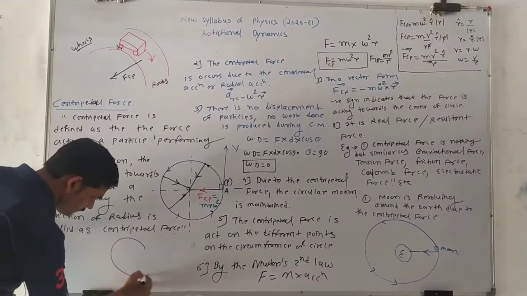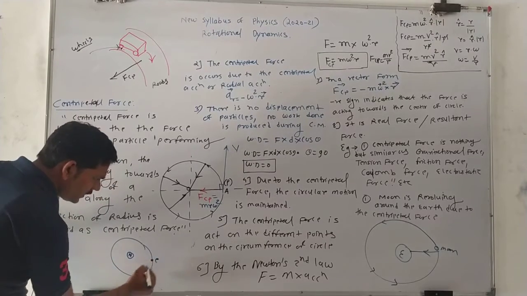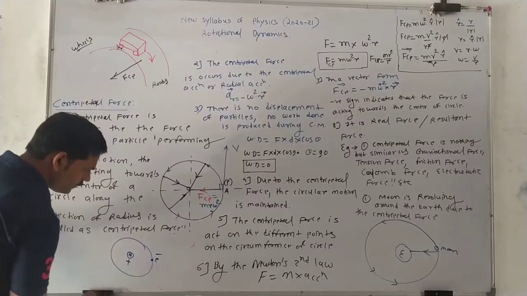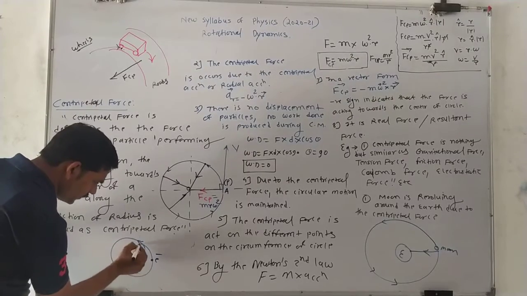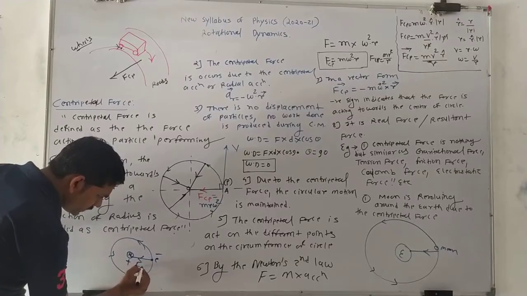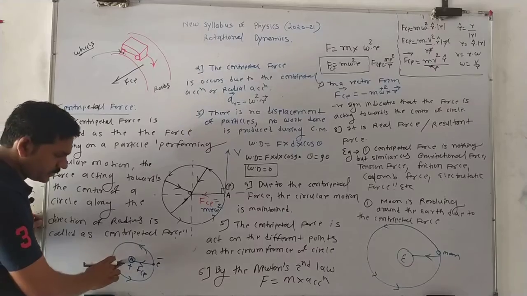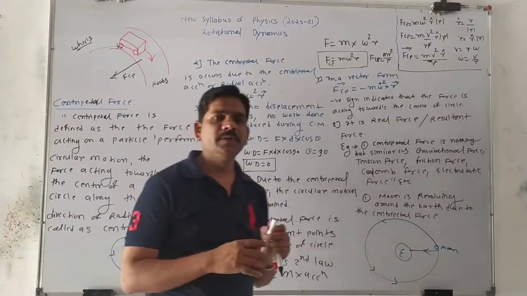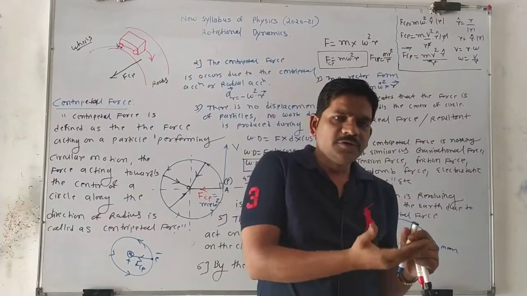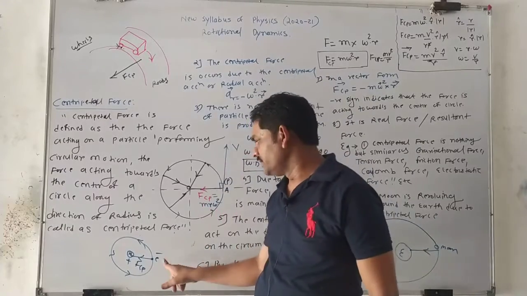I draw this: this is the nucleus and this is the electron. The nucleus carries a positive charge, the electron carries a negative charge. So in between, which type of force is there? Also a centripetal force between the electron and the nucleus. Because of this centripetal force, the electron is able to move around the nucleus.